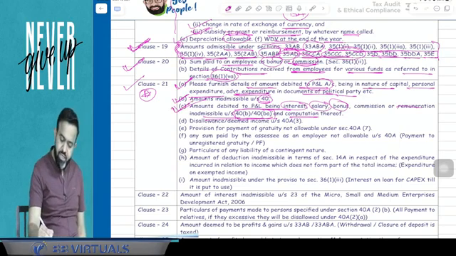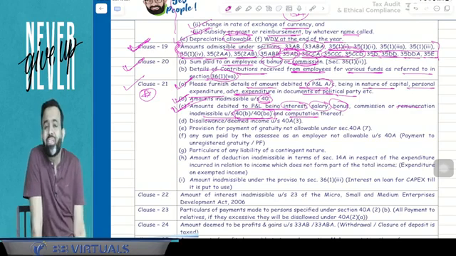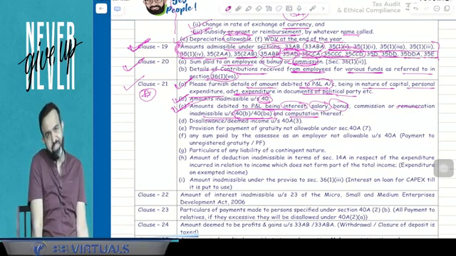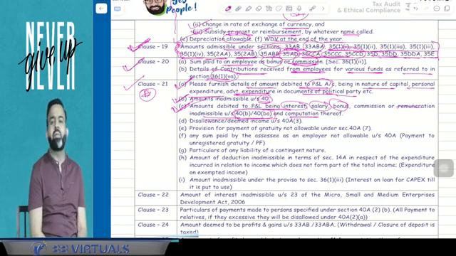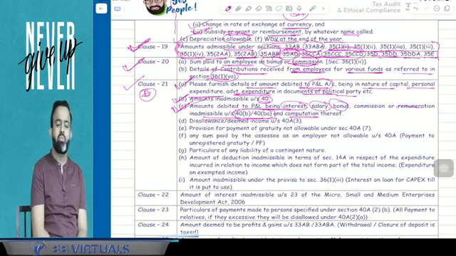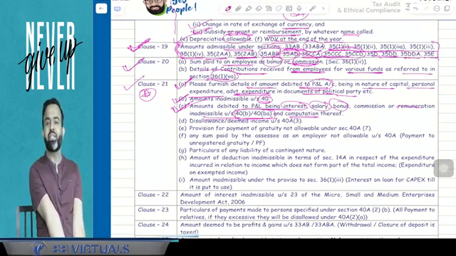Guys, you know that whenever a partnership firm pays any remuneration or interest to a partner, then it is allowed as per the limit. And what was the limit? In case of interest, it is 12% simple interest on partner's capital or partner's loan, and in case of remuneration, there is one calculation method, book profit.